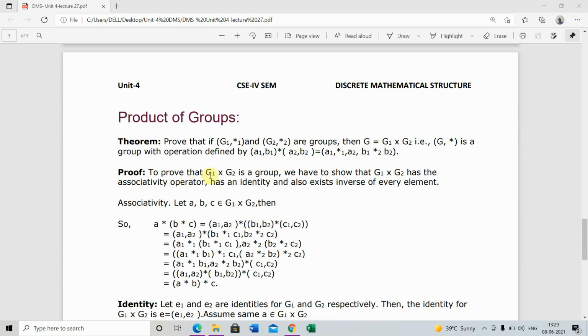To prove that G1 cross G2 is a group, we have to show that G1 cross G2 has an associative operator, has an identity, and that an inverse exists for every element. Associativity. Let A, B, C belong to G1 cross G2.